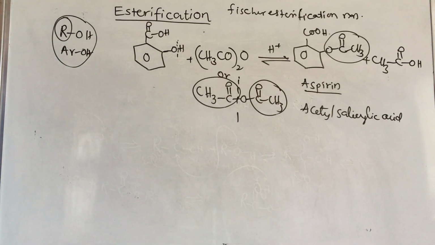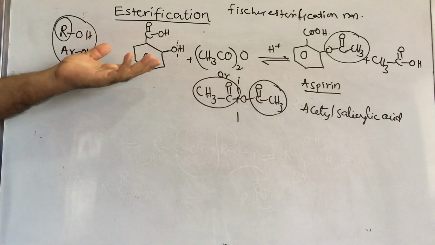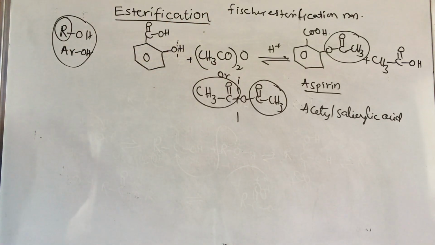So the first one is a Kolbe-type reaction, which converts phenol into salicylic acid, and then we get aspirin. So always you have to think about the linking of questions from one chapter to another chapter. Actually, this chapter belongs to that chapter only. Phenol is converted to salicylic acid by the Kolbe reaction.